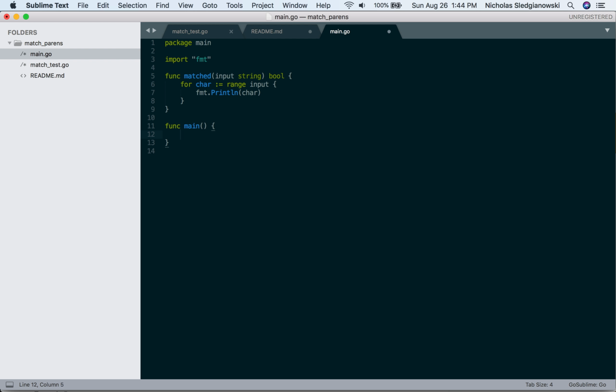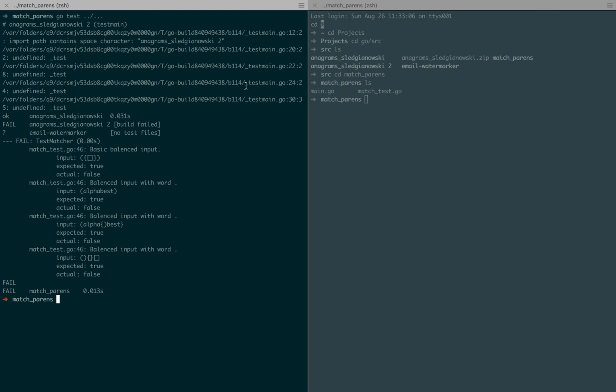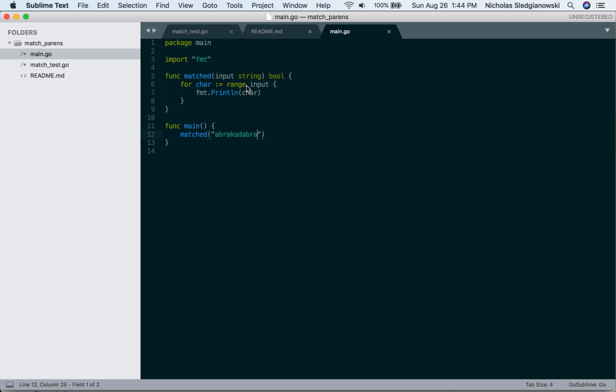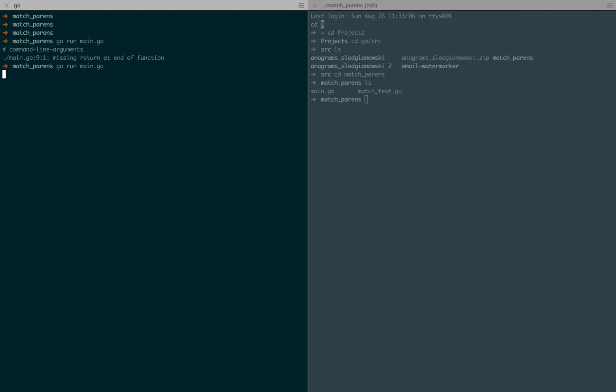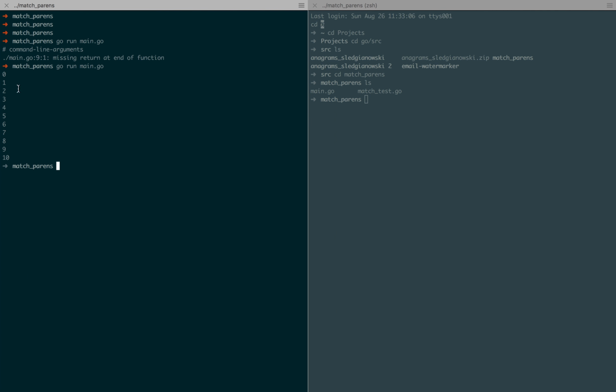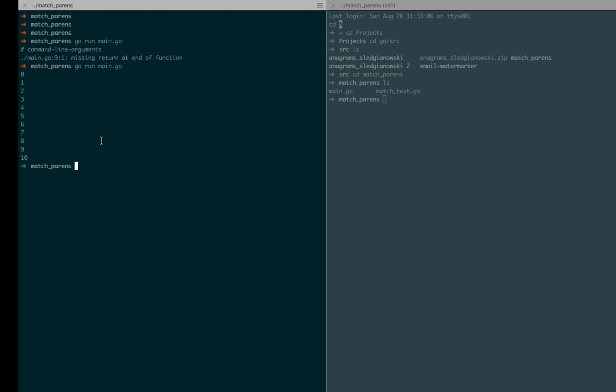This program is pretty simple. Go run main.go. I'm missing a return, because they're supposed to return here. Alright, so this is basically printing integers. So why is it printing 0, 1, 2, 3, 4, 5, 6, 7, 8, 9, 10?